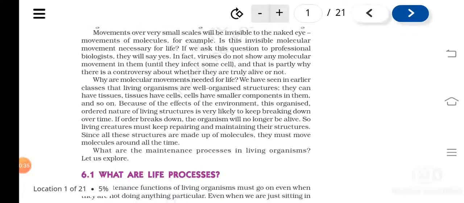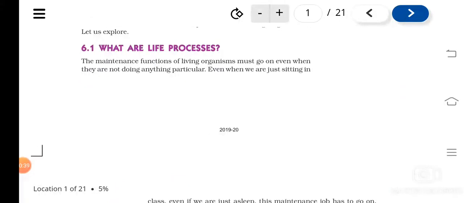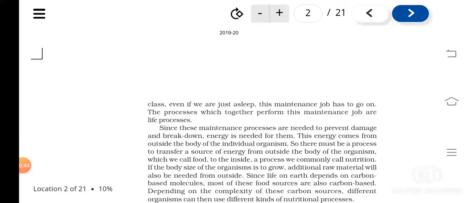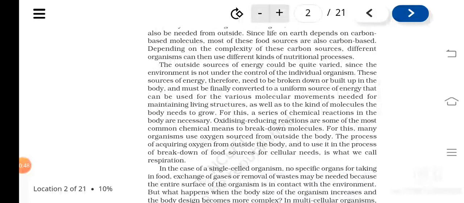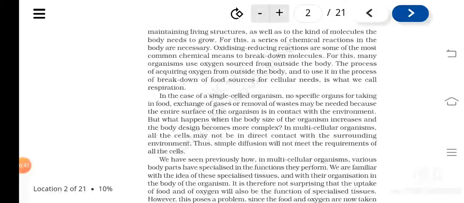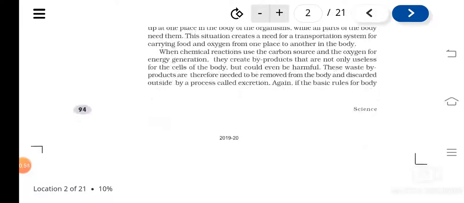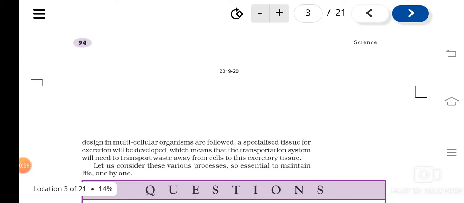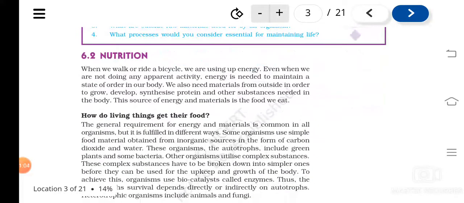So what all have you studied? Do you remember everything? What are life processes? All the processes that are going on in our body to maintain life are known as what? Life processes, isn't it? Like respiration, excretion or transportation, all these events are taking place in the body. All together we can call them the life processes.